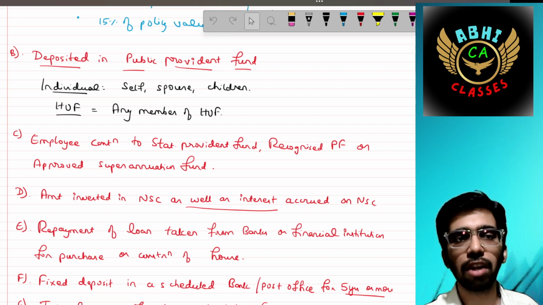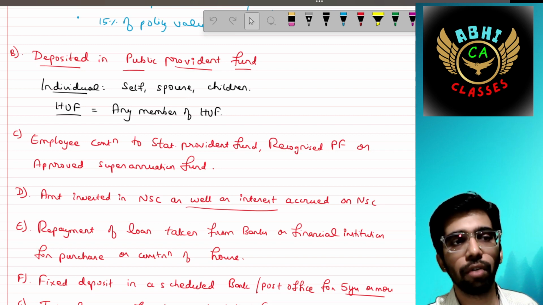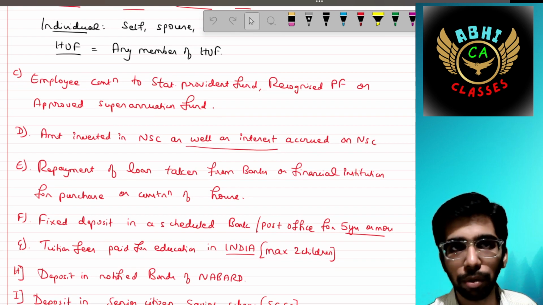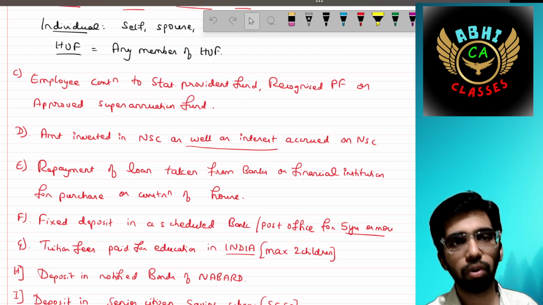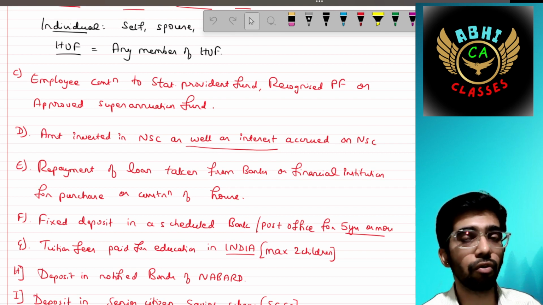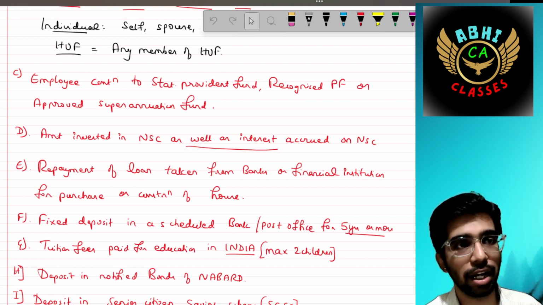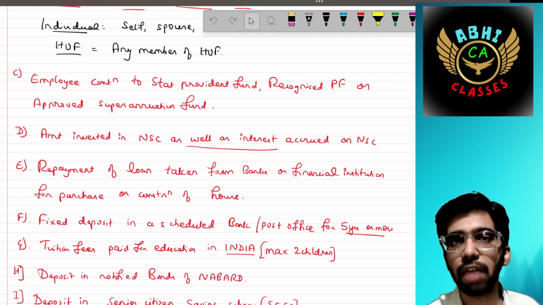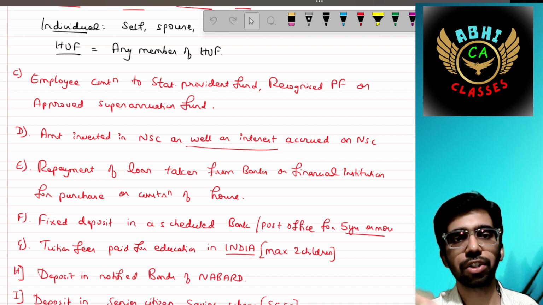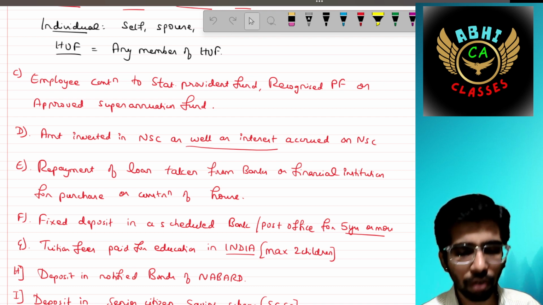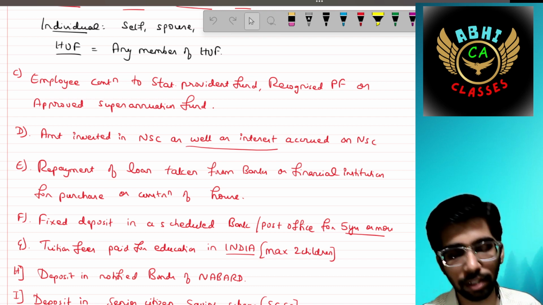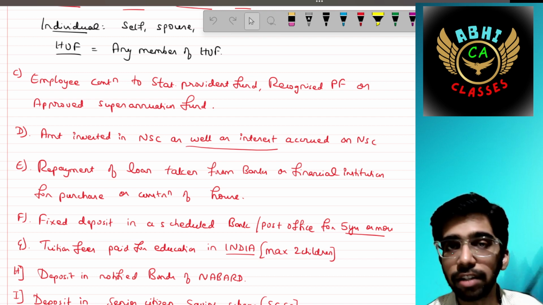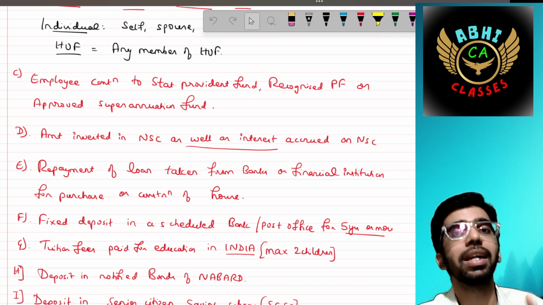Okay, individual, self, spouse, children, HUF, any member of HUF. Then employee's contribution to the statutory provident fund, recognized provident fund or approved superannuation fund also forms part of your deduction section. Then amount invested in NSC, that is National Savings Certificate, as well as interest accrued on NSC bonds. For example, you have invested 1 lakh this year and the accumulated interest for this year is, let's say, 8,000. Then that can also be claimed as a deduction.